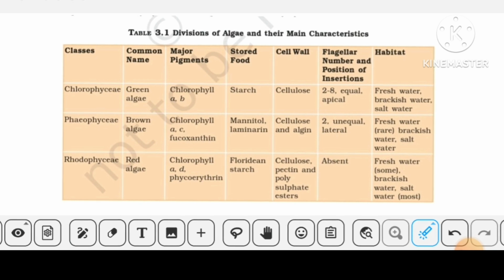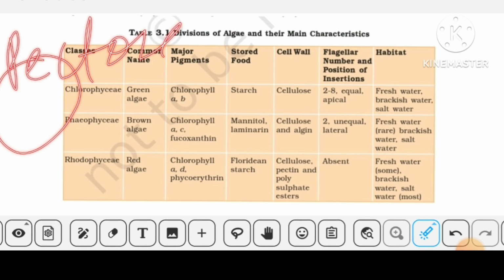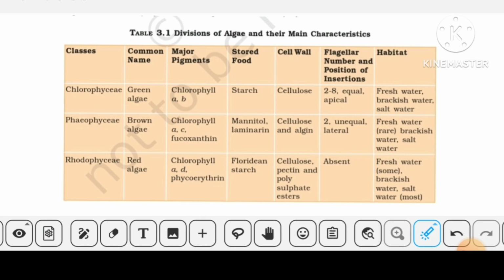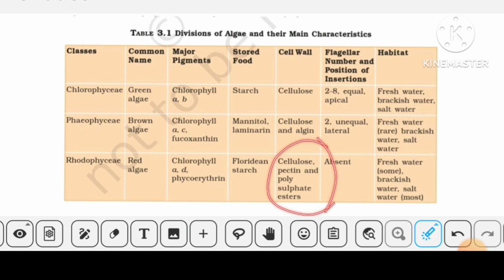Then comes the cell wall composition. Cellulose is present in all the three types of algae. Additionally, in Chlorophyceae, the outer layer is made up of pectose, if you remember, we have done this, and the inner layer is made up of cellulose. In Phaeophyceae, the cellulose cell wall is covered from the external side by algin, which is a hydrocolloidal material. Then in Rhodophyceae, we have cellulose, pectin and polysulfate esters as the material forming the cell wall.